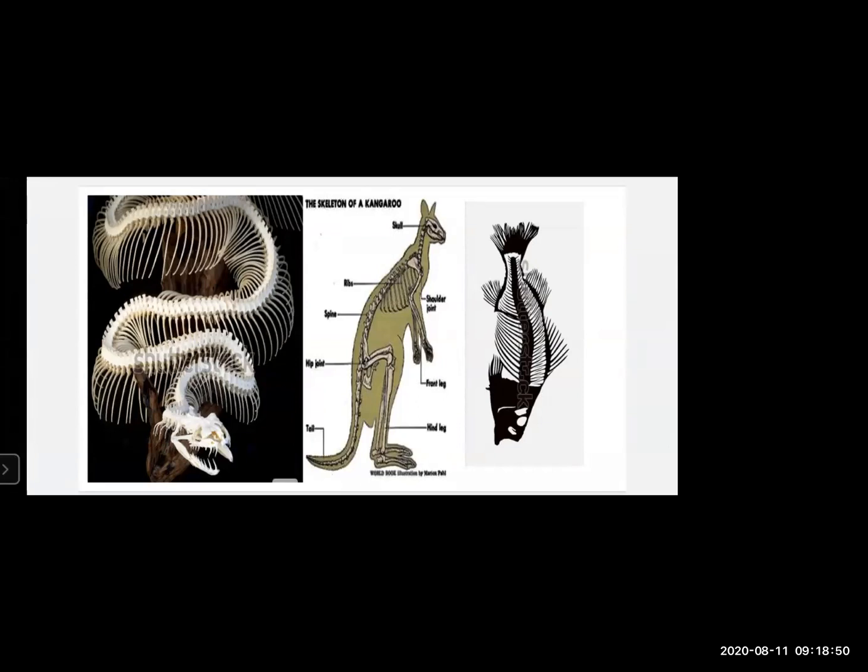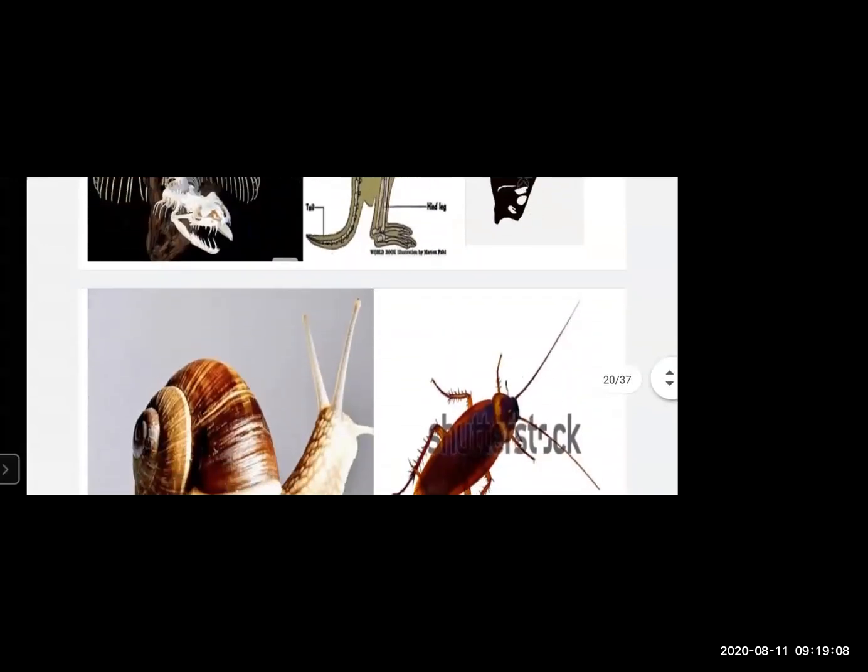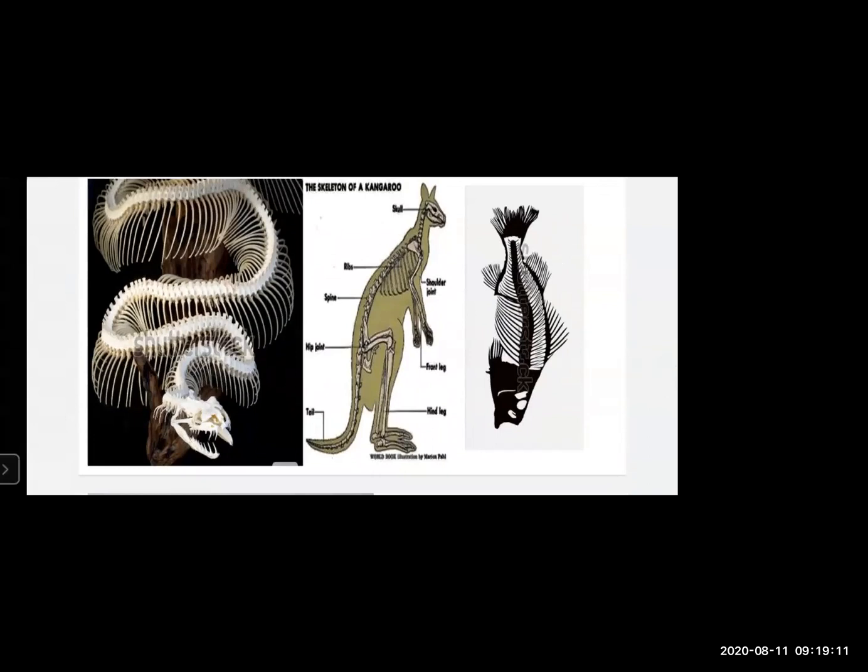Why? Because it has a vertebral column. And even kangaroo and many other animals like tiger, deer, horse have this vertebral column in them. So the animals which have a vertebral column inside their body are called vertebrate animals.